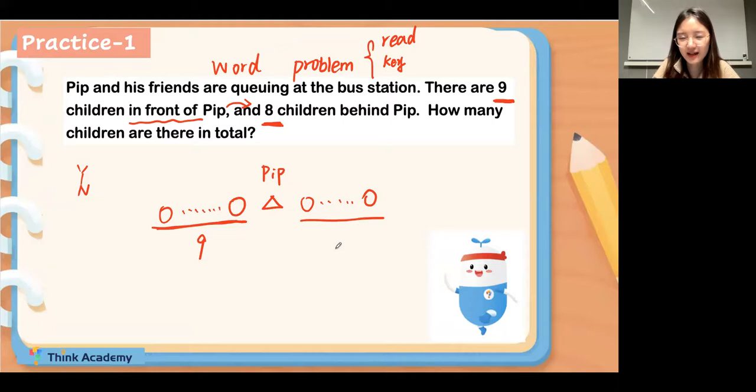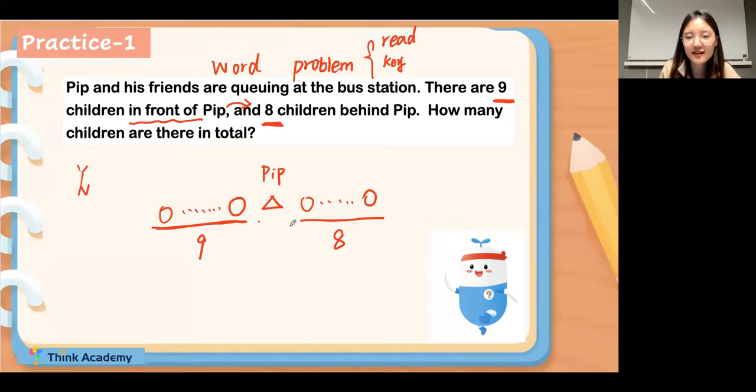Think about that. Behind me, then I'm not included, right? No, yes, very well done. So there are 8 children. Pip is not included in the 8 children. Think about behind. I'm not included in the 8 children.